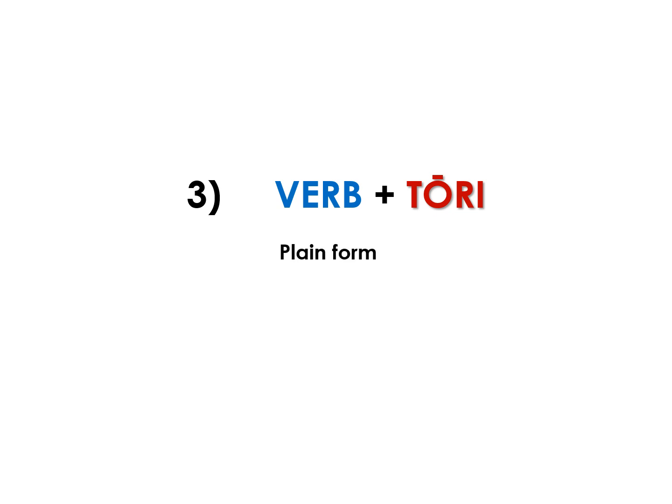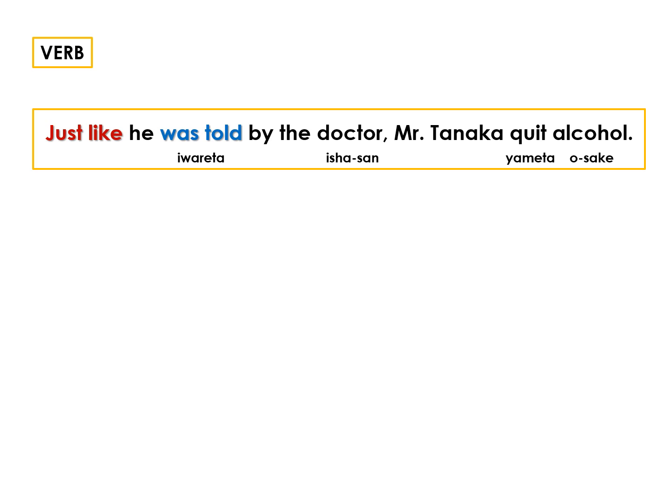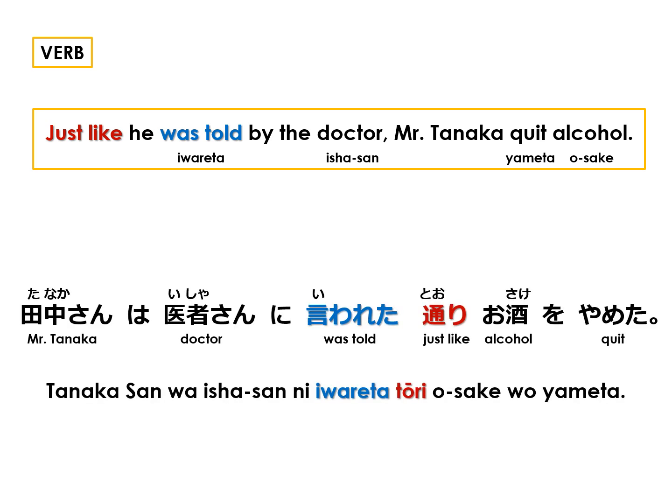Our last situation is when we put a verb or verb clause before Tōri. The verb must be in the plain form. Just like he was told by the doctor, Mr. Tanaka quit alcohol. Was told is 言われた, and just like was told is 言われた通り. In Japanese, 田中さんは医者さんに言われた通りお酒をやめた。 言われた is the passive form of the verb 言う, and 言われた means was told.